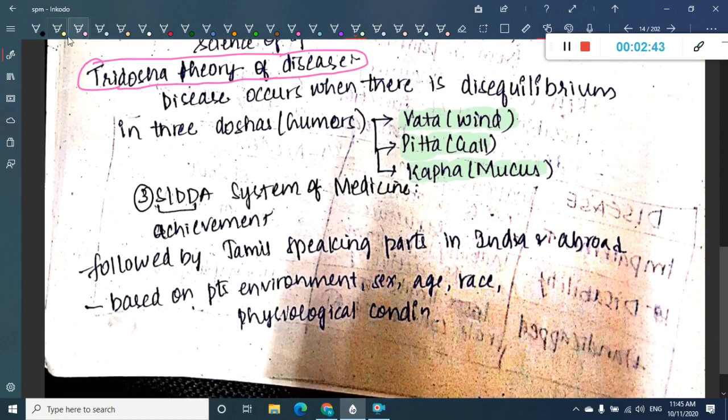We have the third system of medicine, which is the Siddha system of medicine. Siddha means achievement. This system is most commonly followed by Tamil speaking parts of India and abroad. In the Siddha system of medicine, the patient's environment, sex, age, race and physiological condition are taken into account.